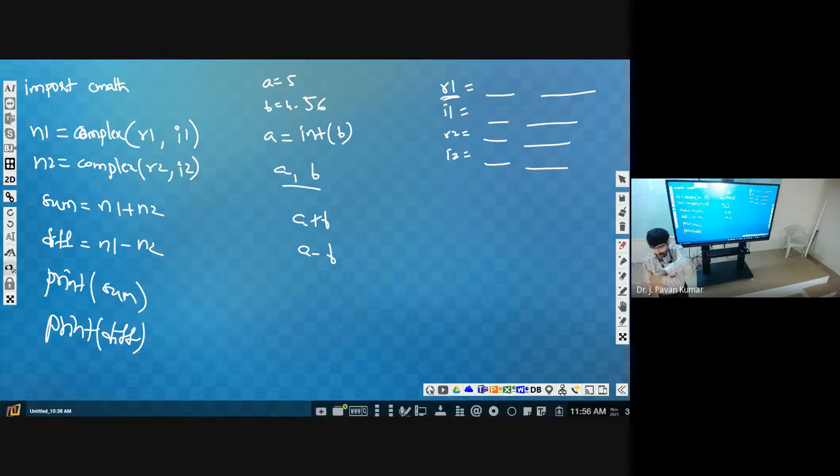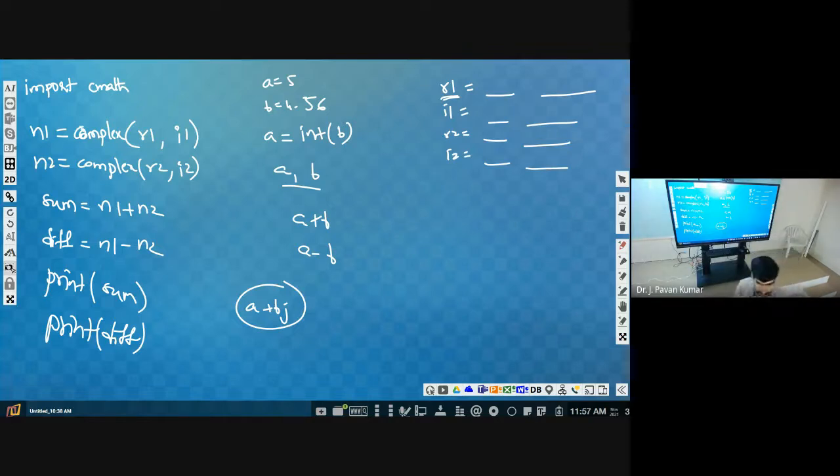Then you can write whatever input statements we have written, r1 is equal to input, i1 equal to input, all these things. Then we have to convert r1 and i1 to a complex number, r2 and i2 to a complex number. Then we will be getting n1 and n2 as complex numbers. Then we can perform addition and subtraction directly, then print it. Sum will be given in the form of a complex number only. Why? Because sum type will be complex, difference type will be complex, so it will be printed in the form of a plus bj. So this is a complex number.